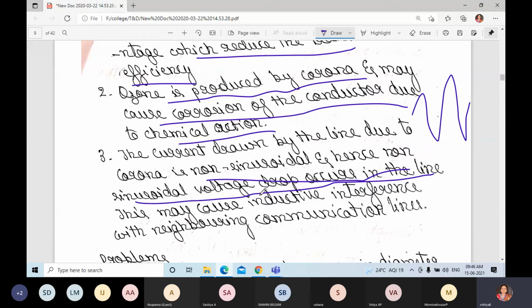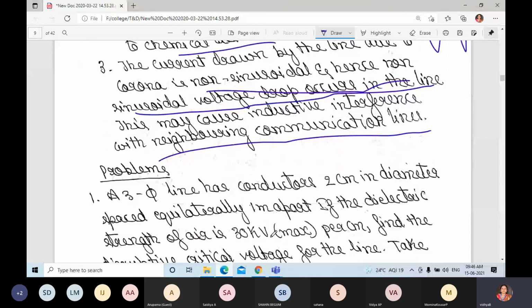This increase and decrease in voltage levels may cause inductive interference with neighboring communication lines. Okay, in the next class we will discuss the problems.